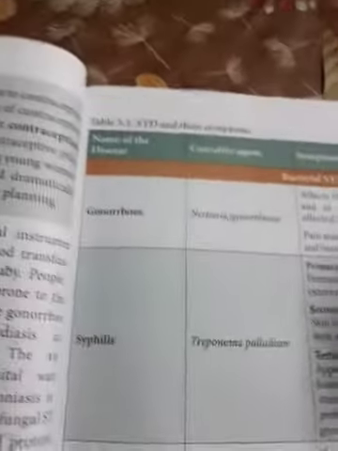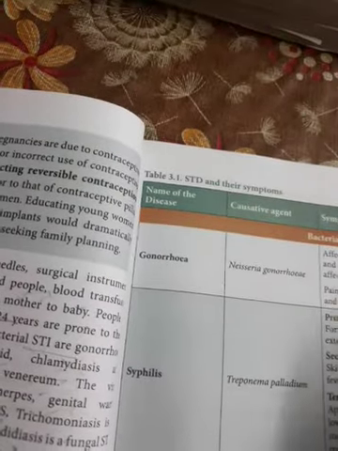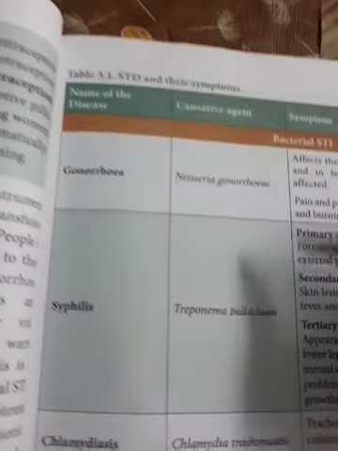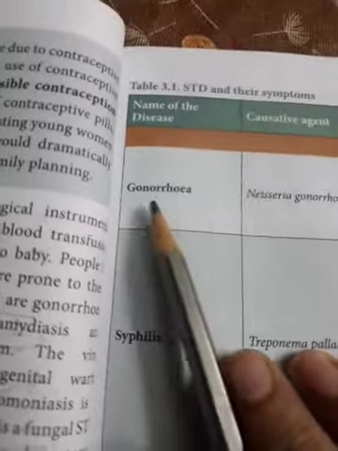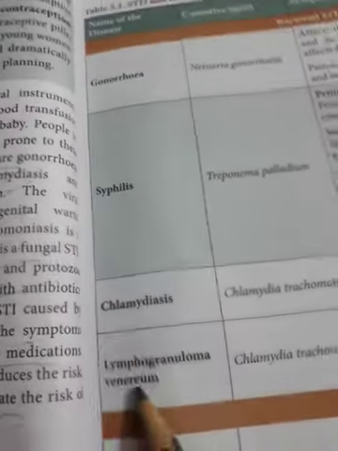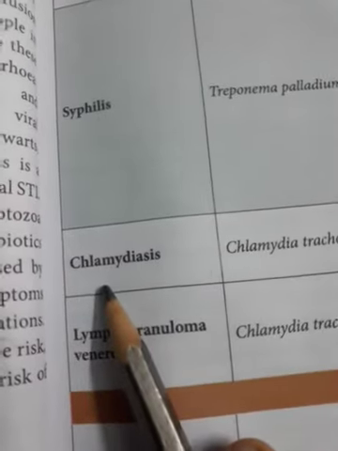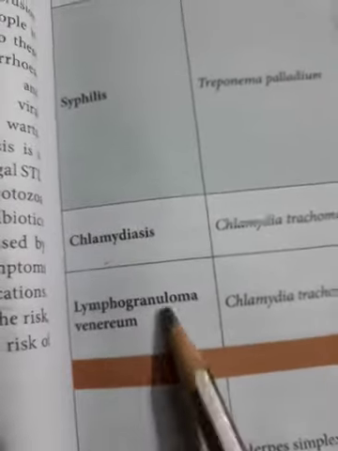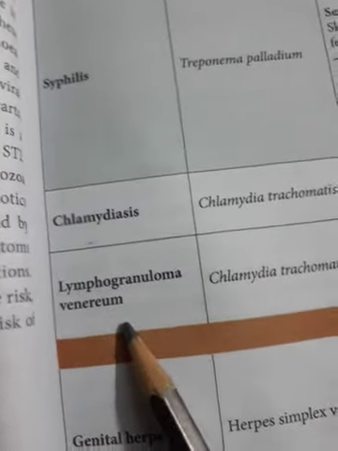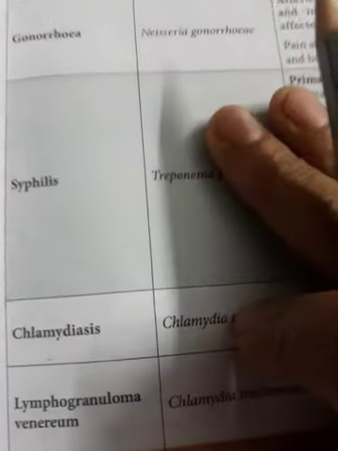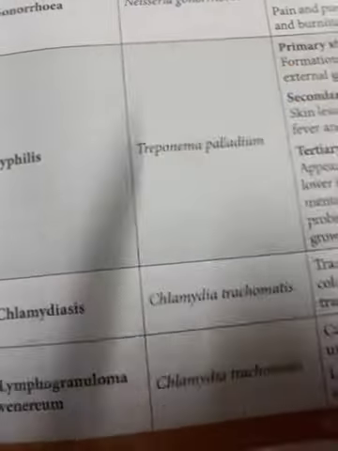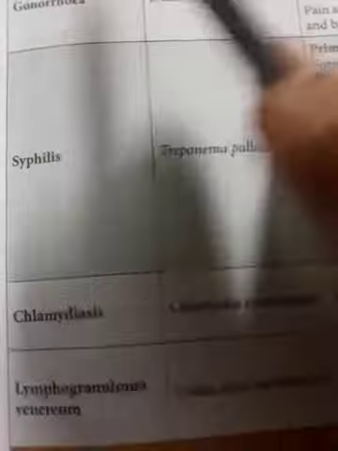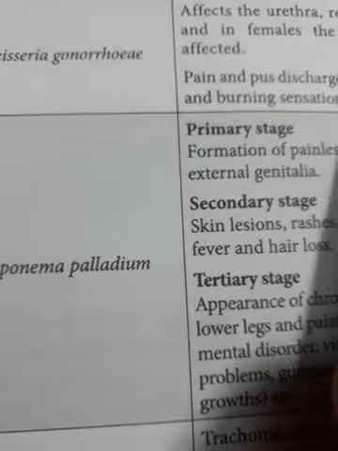Now a tabular form has been given. First, these are the bacterial STIs. Examples: gonorrhea, syphilis, and the next ones are chlamydiasis and lymphogranuloma venerum, and there are 4 columns. One, name of the disease. Next is the causative agent. What is the name of the bacteria causing it? If it is a bacterial disease, what is the name of the bacteria, and what are the symptoms?